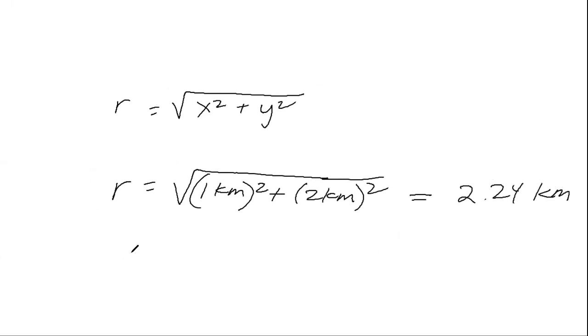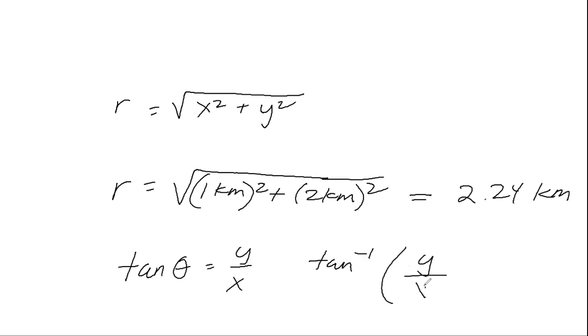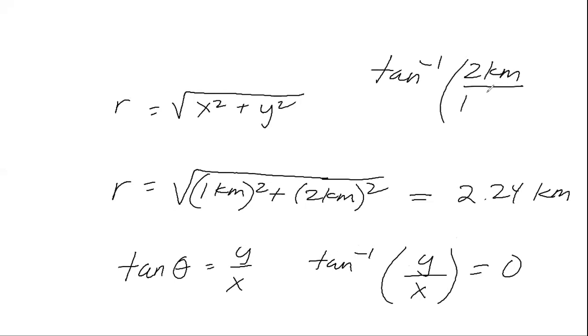To find the angle, I will use the fact that tangent theta equals y over x, so tangent inverse of y divided by x is going to give me my angle. So tangent inverse of 2 kilometers divided by 1 kilometer is going to give me an angle of 63.4 degrees. And when you do this, a little word to the wise, make sure your calculators are in degree mode.